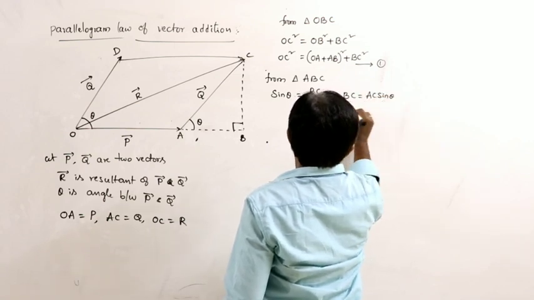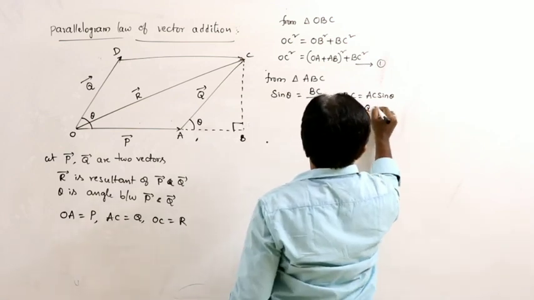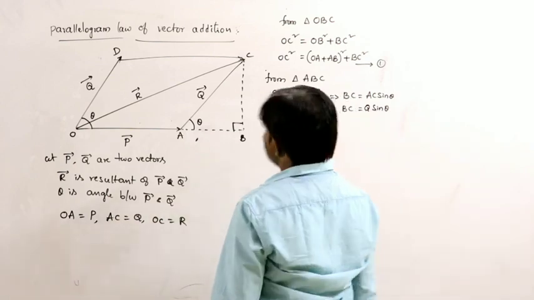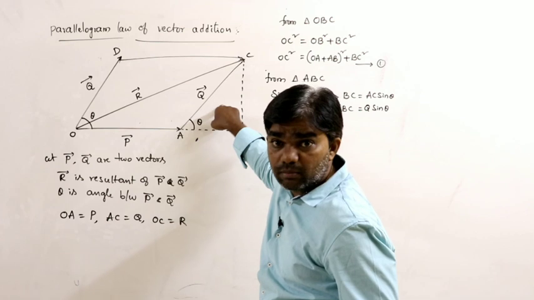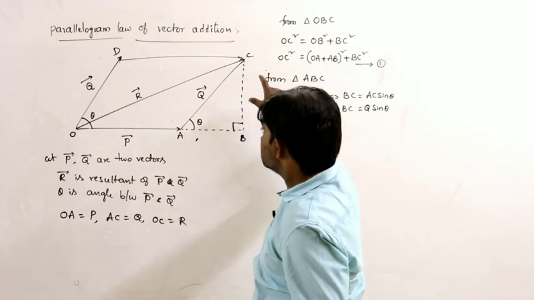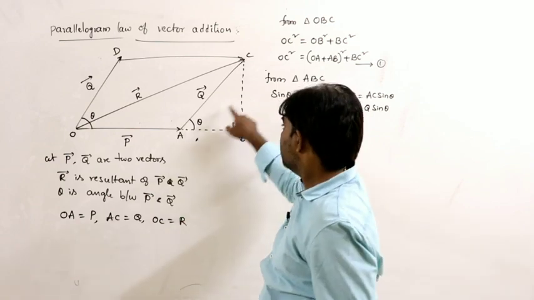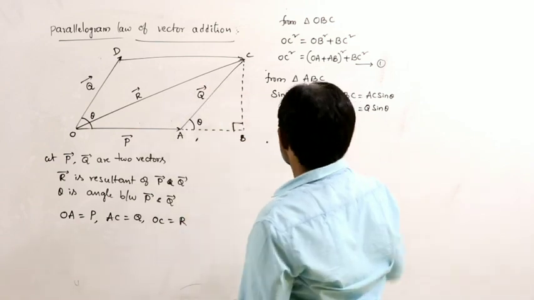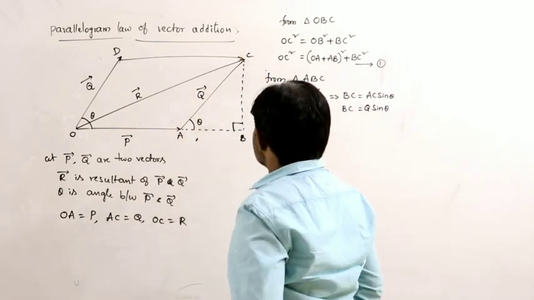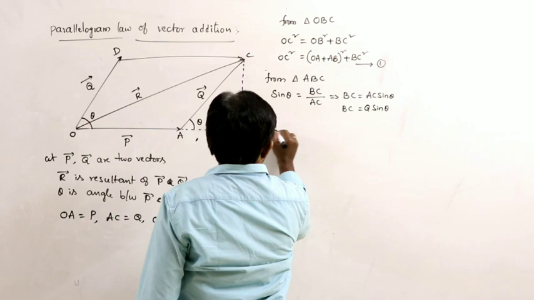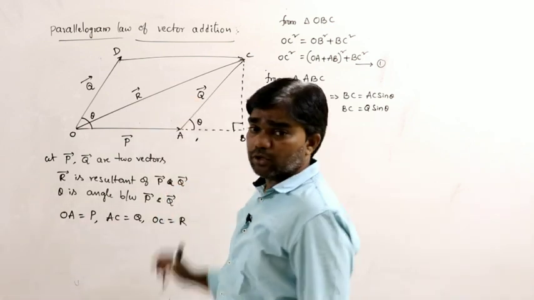AC is Q, so BC is equal to Q sin theta. Next, cos theta is equal to adjacent side by hypotenuse.